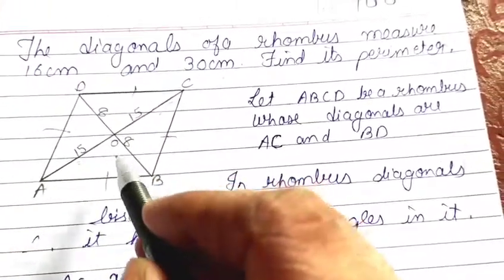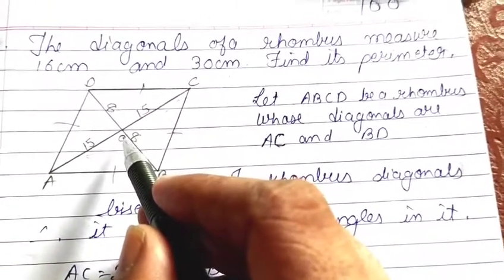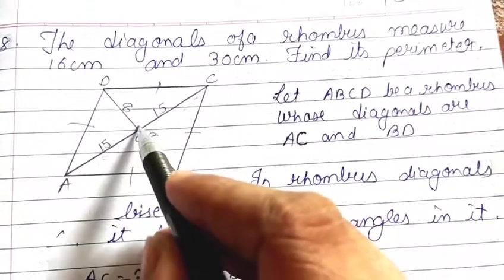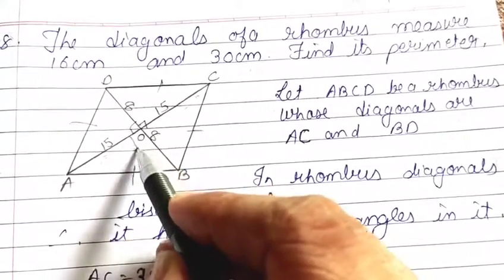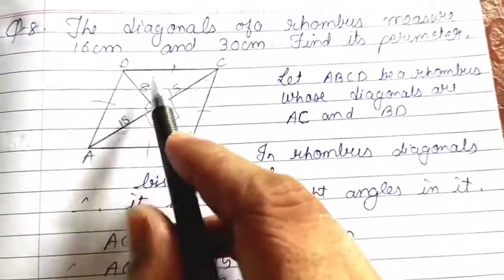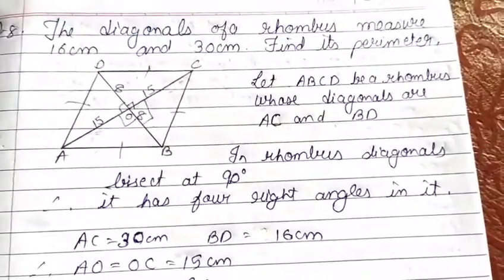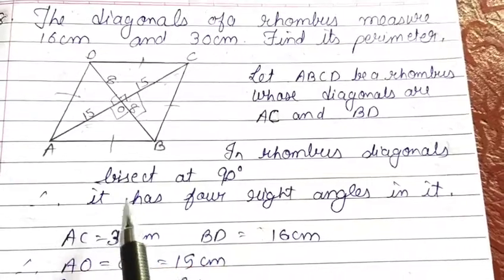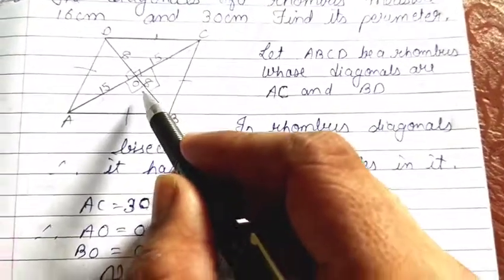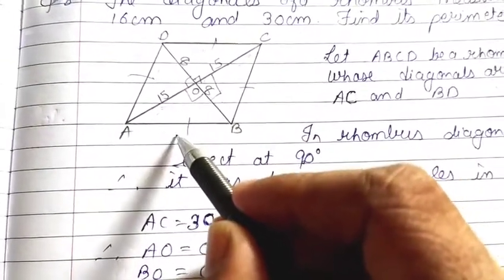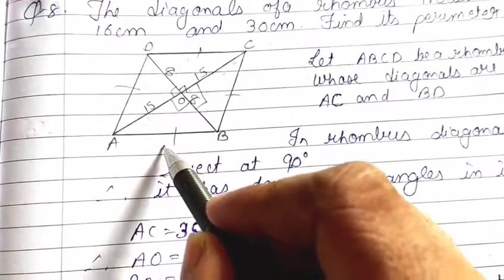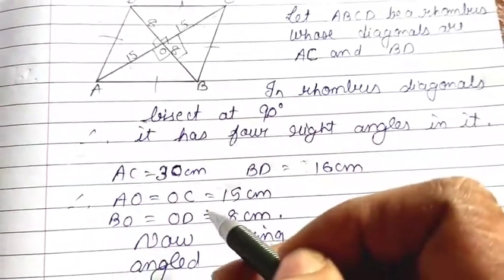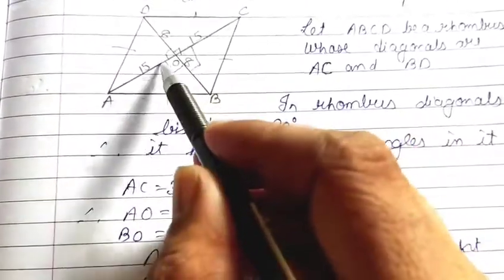So what will we do? As we all know, in a rhombus the diagonals bisect each other at 90 degrees. Means all these are right angle triangles. How many right angle triangles are there? 4 right angle triangles are there. So we'll try to take any one triangle so that we can get the side. As we all know, in a rhombus all sides are equal. So we'll take triangle OAB or AOB.